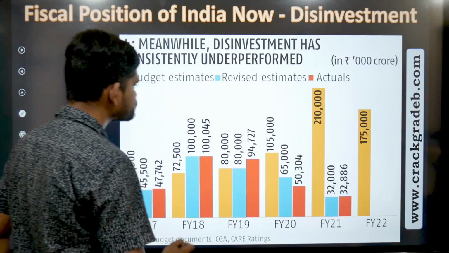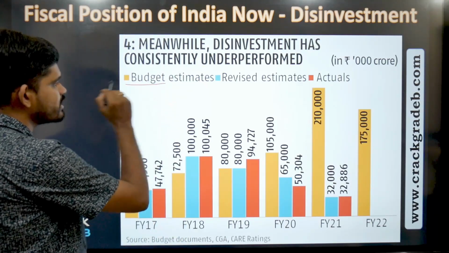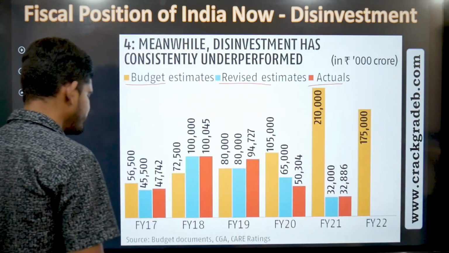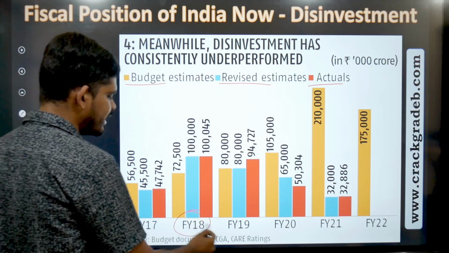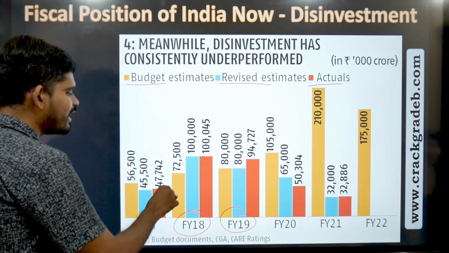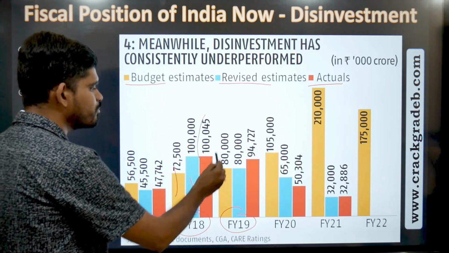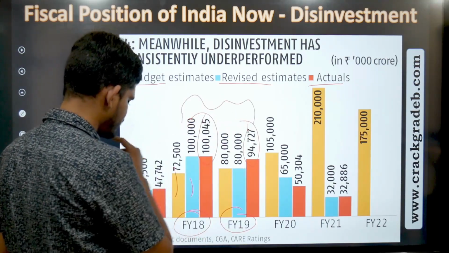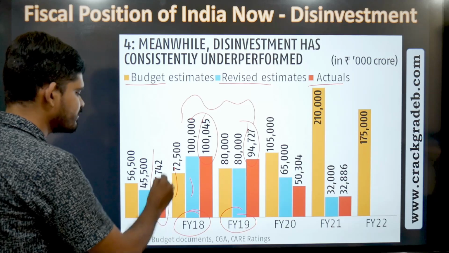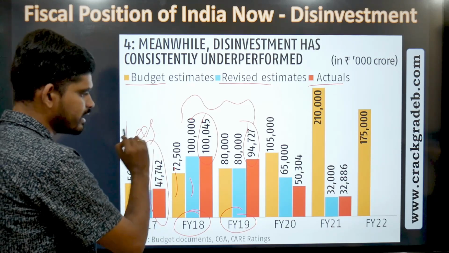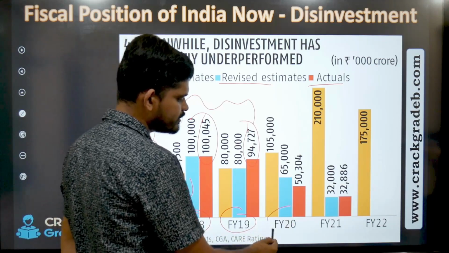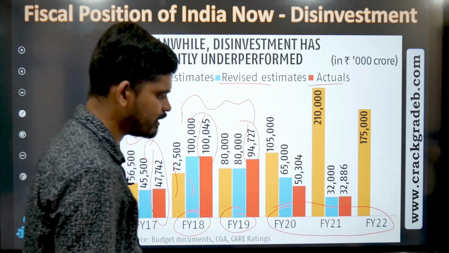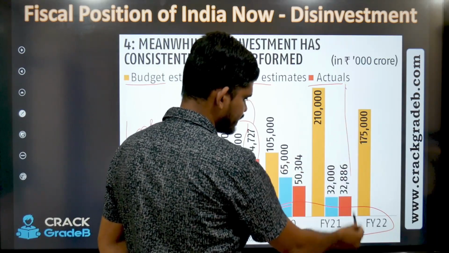So if you see, there are three data series. This orange one is budget estimate, the blue one is revised estimate, the red one being the actuals. So if you see financial year 18 and financial year 19, whatever they have estimated, revised, they have received more. The government has received more. So this being the exception year. But if you see financial year 17, they have received less. And if you see continuously from financial year 20 till 22, it's currently running, no data is available as of now, not even one quarter has ended.